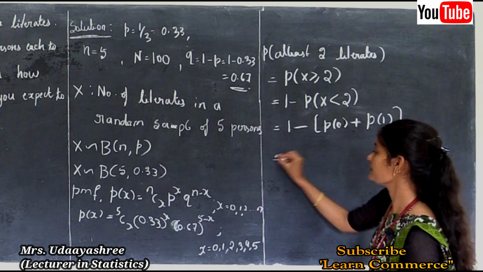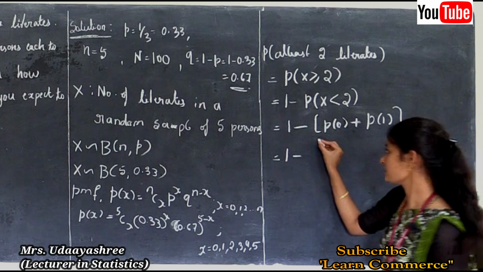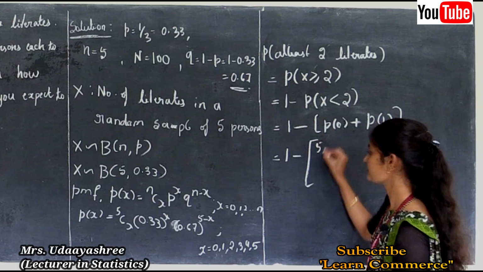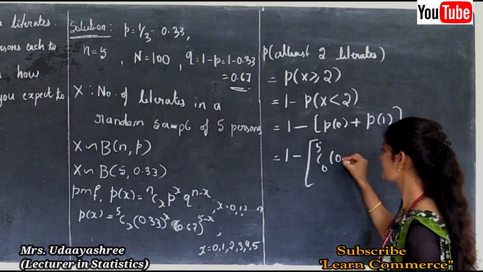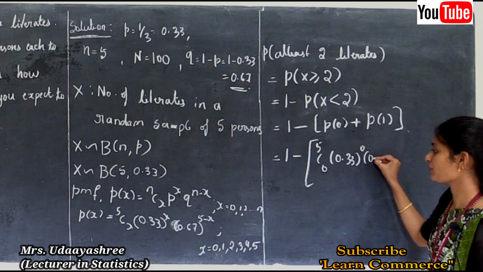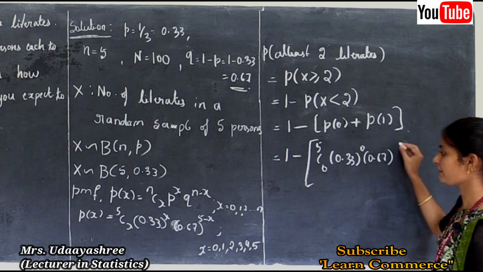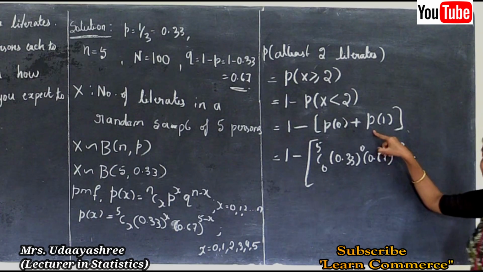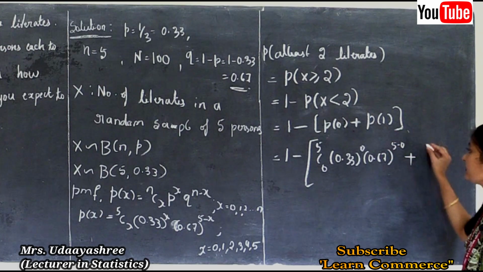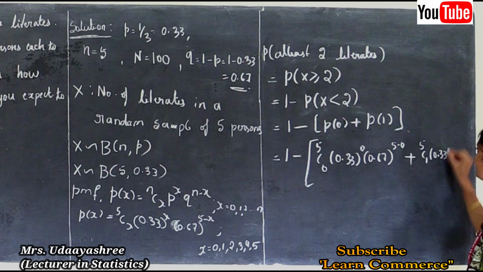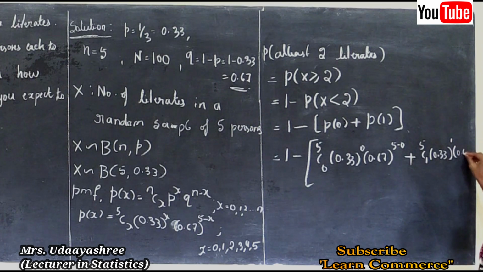Now we will substitute the values: 1 minus P of 0, which means 5C0, 0.33 to the power 0 into 0.67 to the power 5 minus 0. This plus next P of 1, that is 5C1, 0.33 to the power 1, 0.67 to the power 5 minus 1.